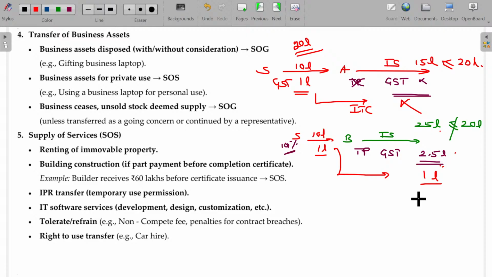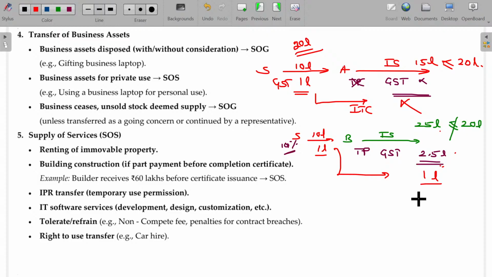So the same commodity is sold. A also sells the same goods which are subject to GST. B also sells the same commodity subject to GST. But A's turnover is less than 20 lakhs, requires no registration, is not a taxable person, so he is not required to pay the tax for the output. Provided for the input while purchasing, he might have paid the GST, no, he cannot get it back.